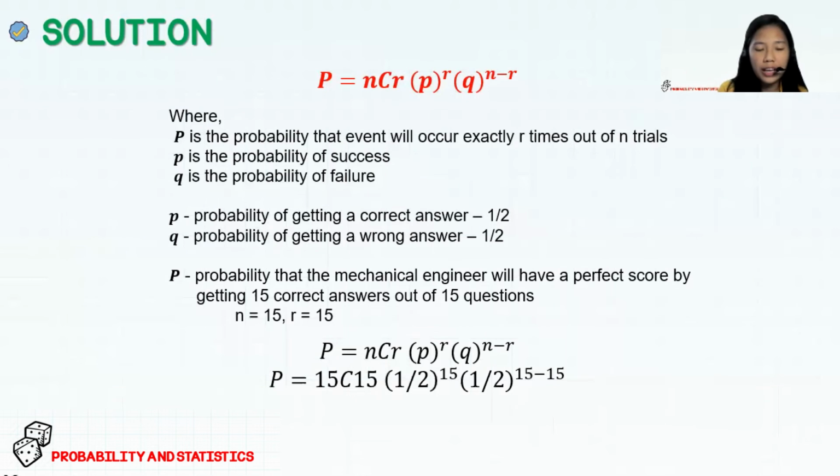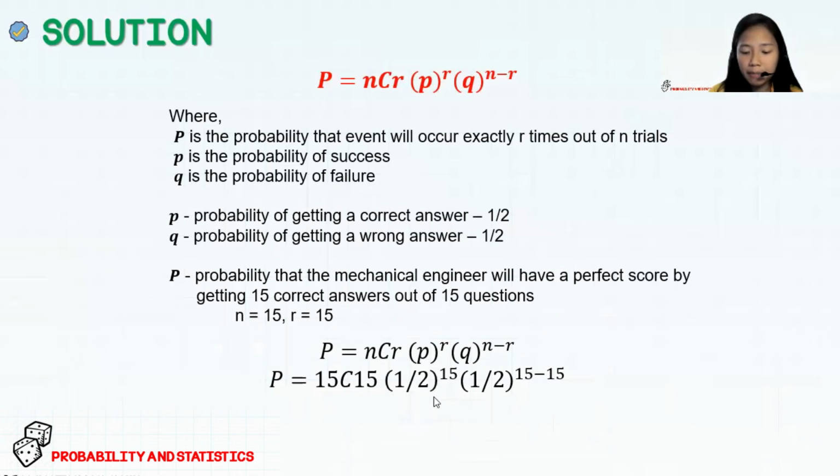So we all know that 15C15, or the combination of 15 out of 15 questions, is equal to 1, and also any number raised to the power of 0 is also equal to 1. Therefore, the answer for this one is equal to 1/2 to the power of 15.